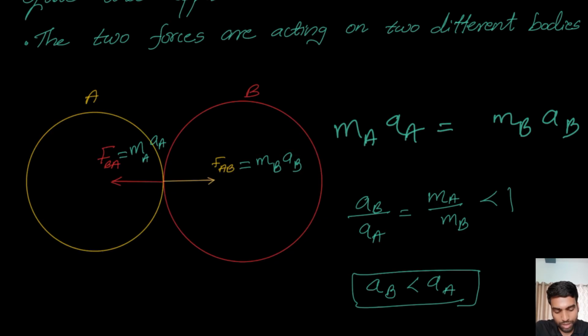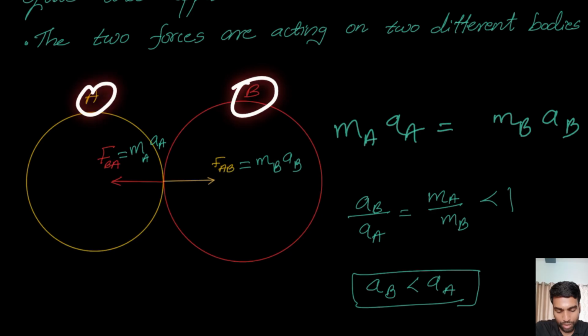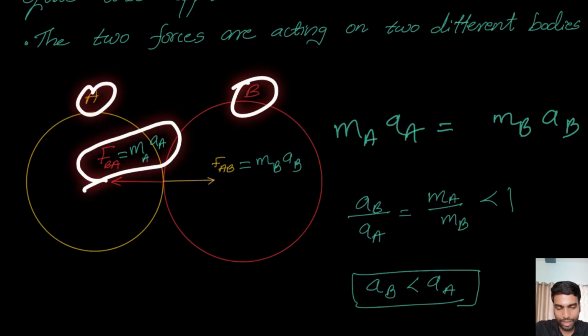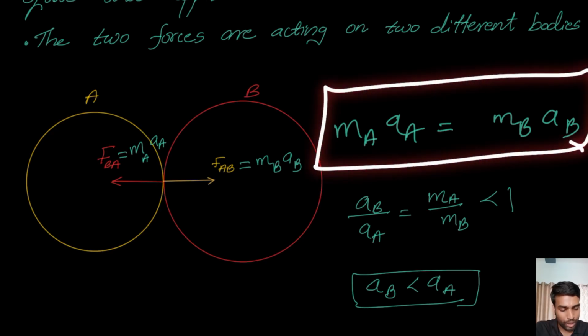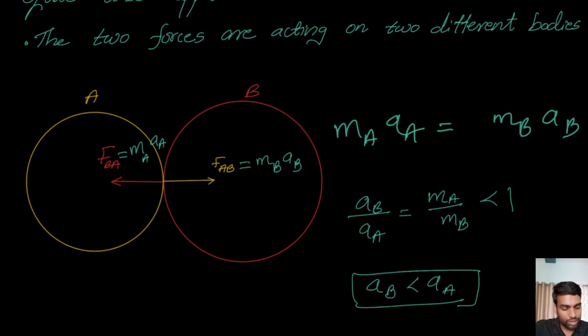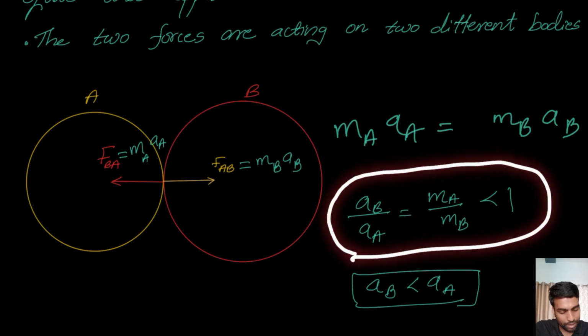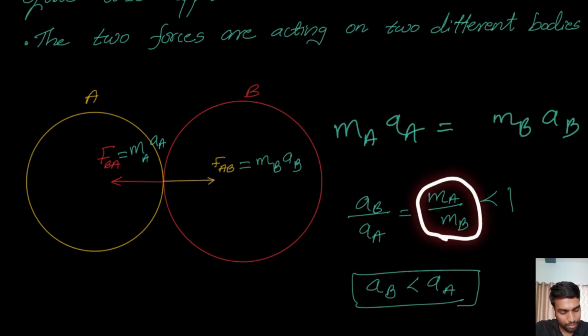Similarly, the force due to B on A is given by FBA equal to MA into AA, right? Now, according to Newton's third law, these two forces must be equal. That means MA into AA equal to MB into AB. So if you rewrite, you can see that AB by AA equal to MA by MB.